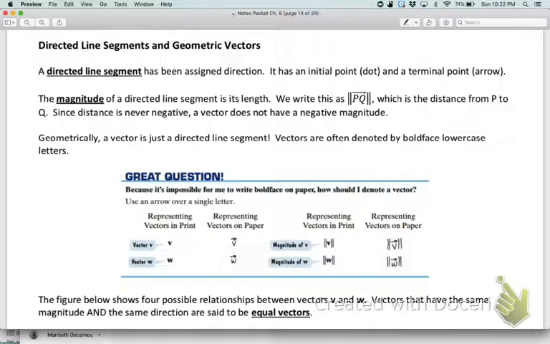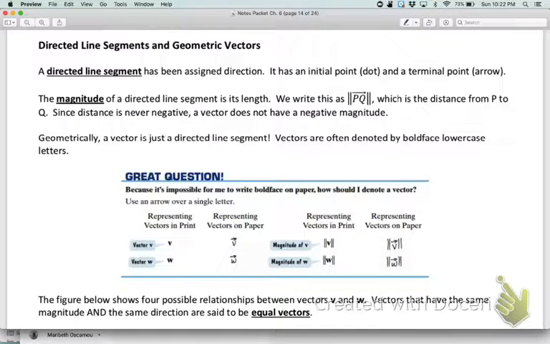So the magnitude of a directed line segment, aka a vector, is called its length. And so to signify magnitude, we use these double bars on the outside. So if I see the double bars around the vector PQ, that tells me that basically I want the distance from P to Q. And since distance is never a negative value, a vector cannot have a negative magnitude. It could have a negative direction, but its magnitude will always be positive.